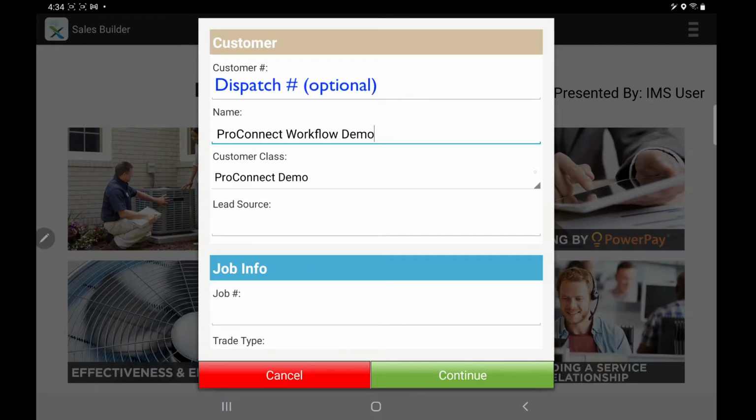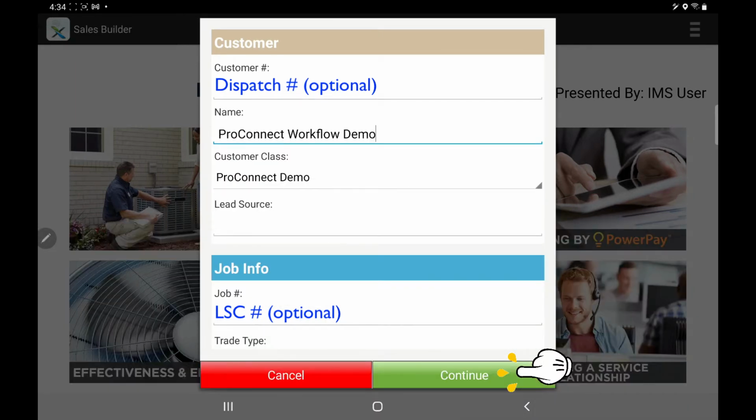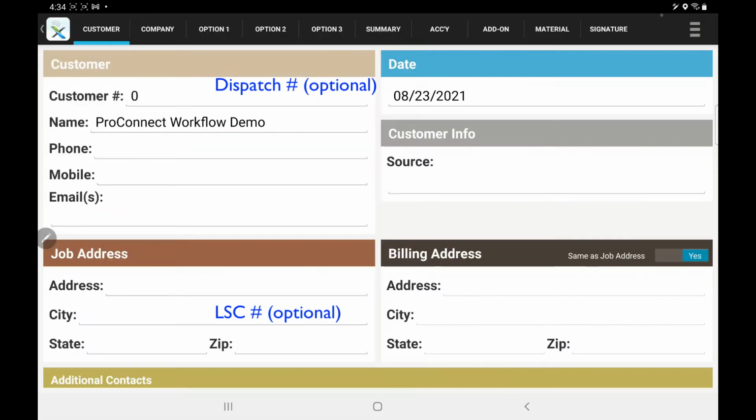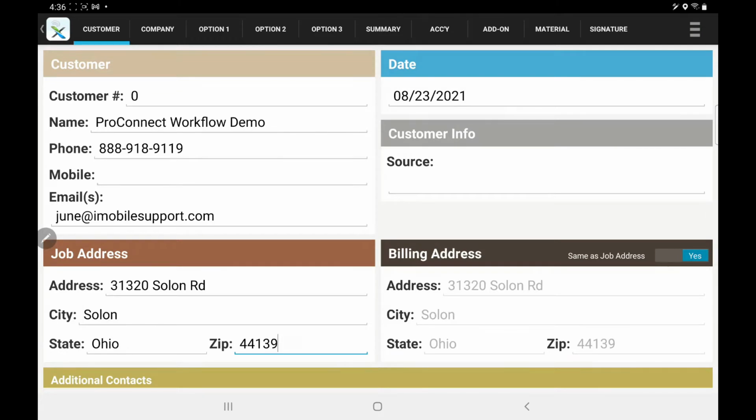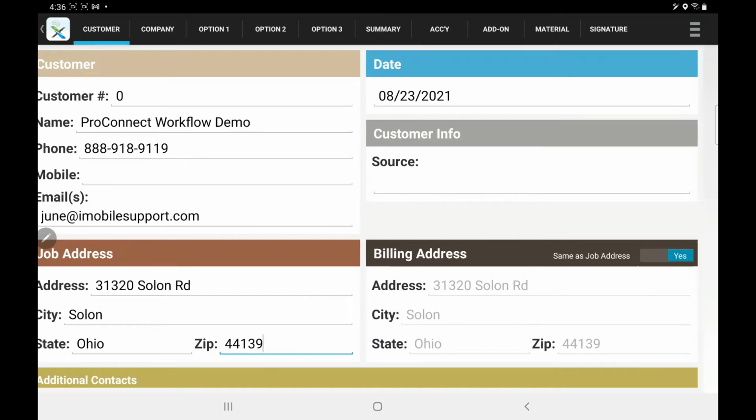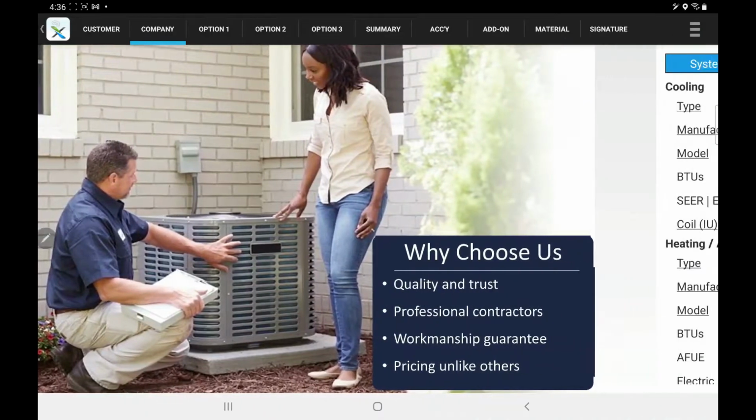If you know the original dispatch number, you can enter that in the customer field. If you know the LSC, enter it in the job number field. On the Customer tab, fill in all necessary information. Information entered here will autofill in the customer quote and ProConnect membership form. Android users, you will move through the tabs displayed at the top of your view or swipe through the views. Move to the Company tab, and then we'll move to the Option 1 tab to select our equipment.